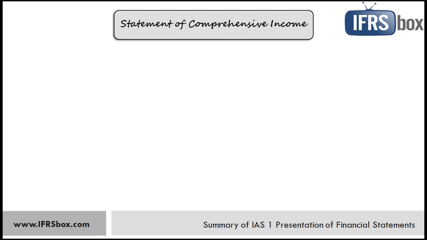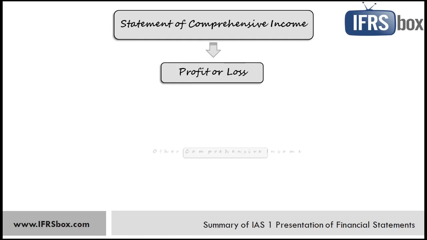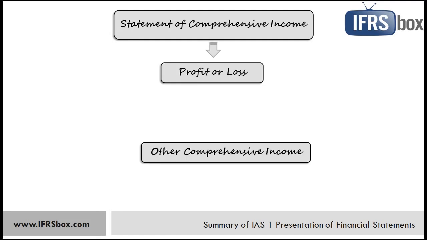The statement of comprehensive income has two basic elements: the profit or loss statement and the statement of other comprehensive income. The reporting entity may choose to present the comprehensive income in two separate statements or in one statement. As a minimum, the following line items shall be included: revenue, while gains and losses from the recognition of financial assets at amortized cost shall be disclosed separately.